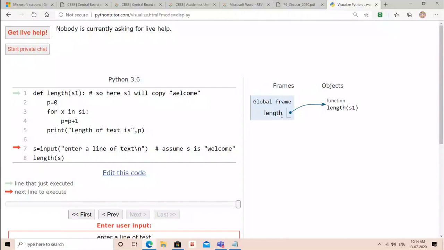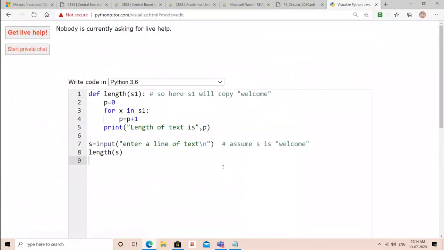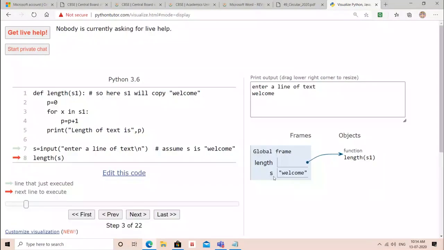Okay. Length function gets created. And whenever you will call this function, it will be going into S1. Fine. This line will be executed. S equals to input. It is asking. Suppose let me write welcome. Submit. Now you will see S gets created. And in S, welcome is stored. Fine. Now this function will be called. So control will move to line number 1.